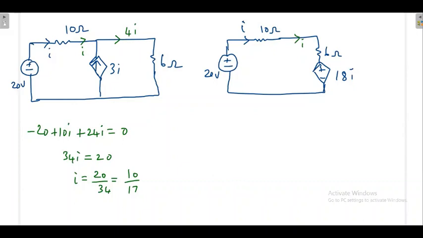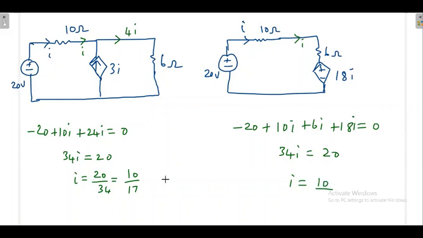Once you apply the KVL, minus 20 plus 10I plus 6I plus 18I is equal to 0. Then everything is 34I, this 20 will go that side. Then I is equal to 10 divided by 17. You are getting the same answer for this 10 ohm because you are applying the transformation here. This is the simple way that source transformation works, and you also have some idea about how dependent sources work, and how to go about KVL and KCL whenever a dependent source is there.